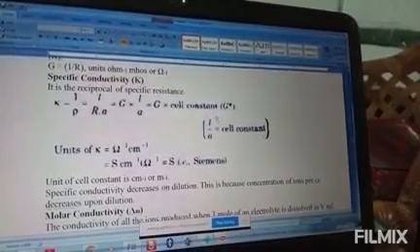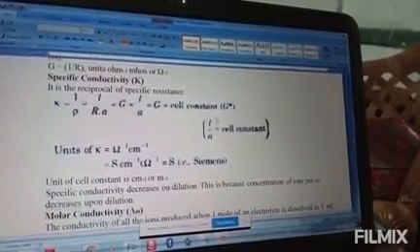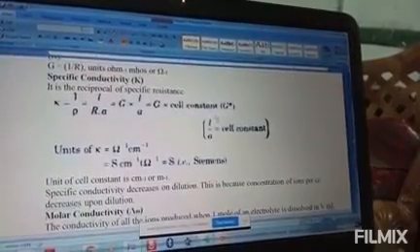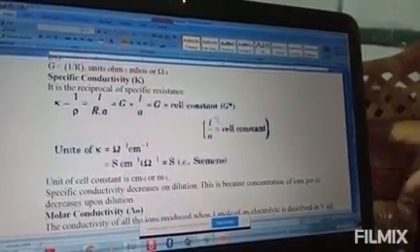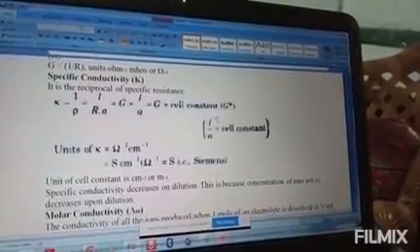Now to measure this, you see the picture. Okay, for today, up to this only we'll discuss, and tomorrow we'll see the remaining part. Thank you.